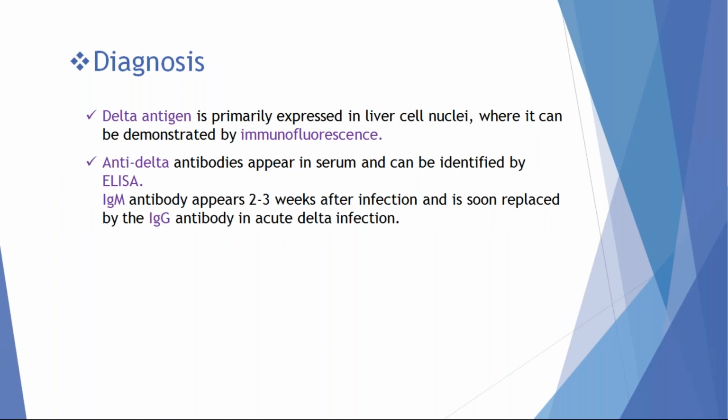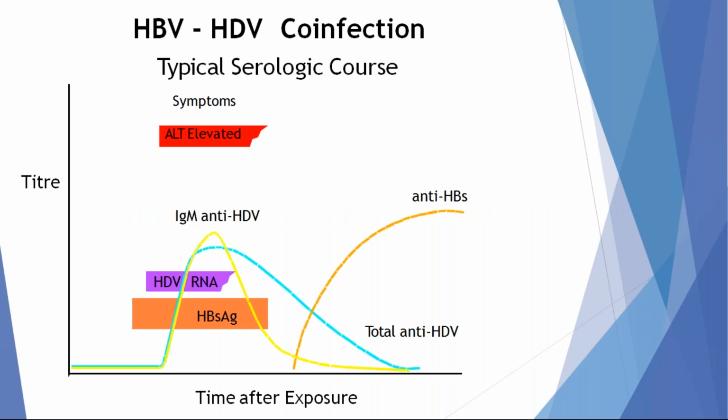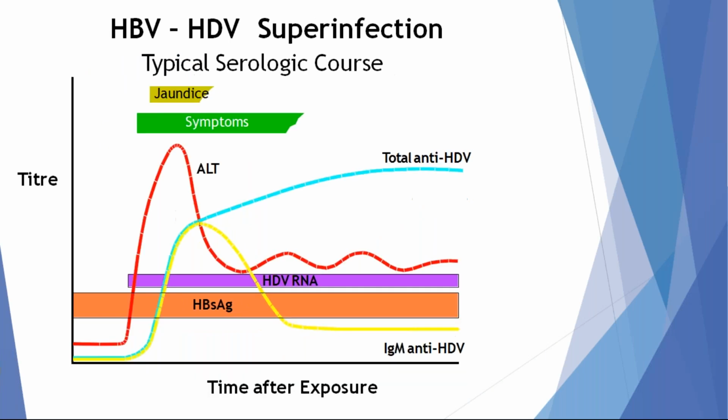Serological markers to diagnose hepatitis D virus are delta antigen and anti-delta antibodies, both IgM and IgG antibodies. These are the graphical representation of the course of serological markers in the patient's blood.